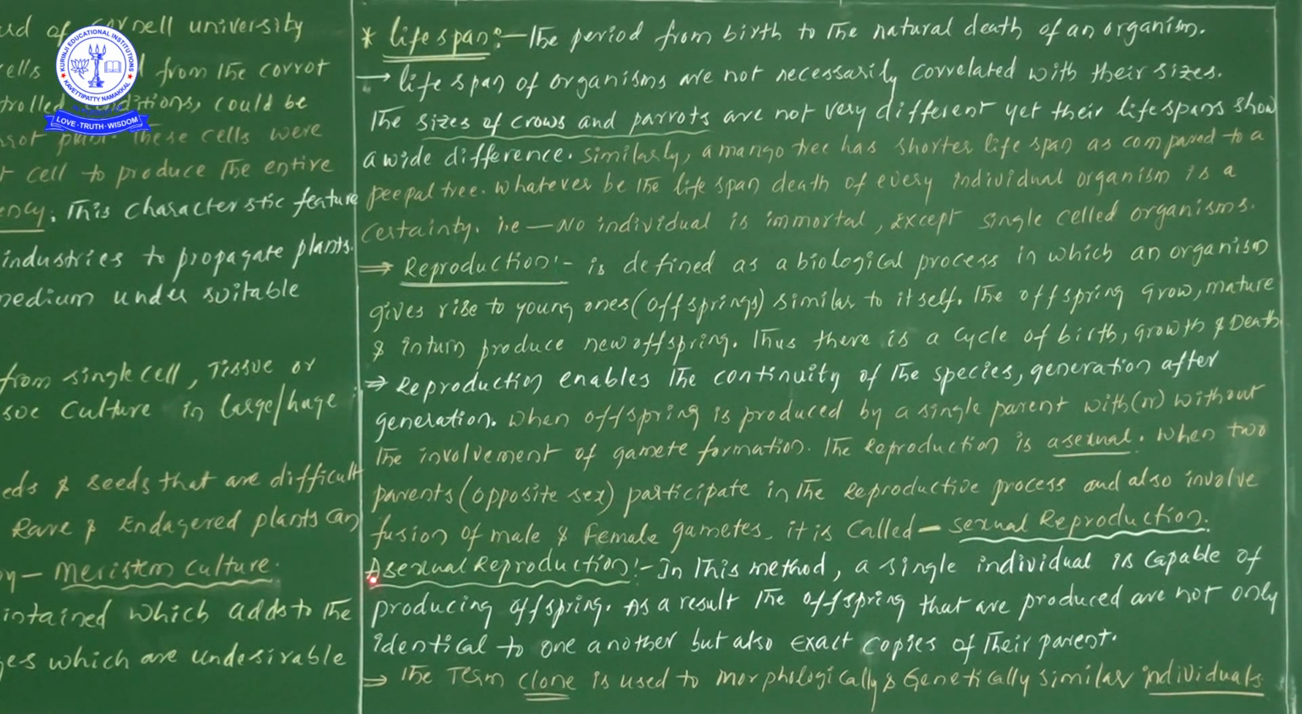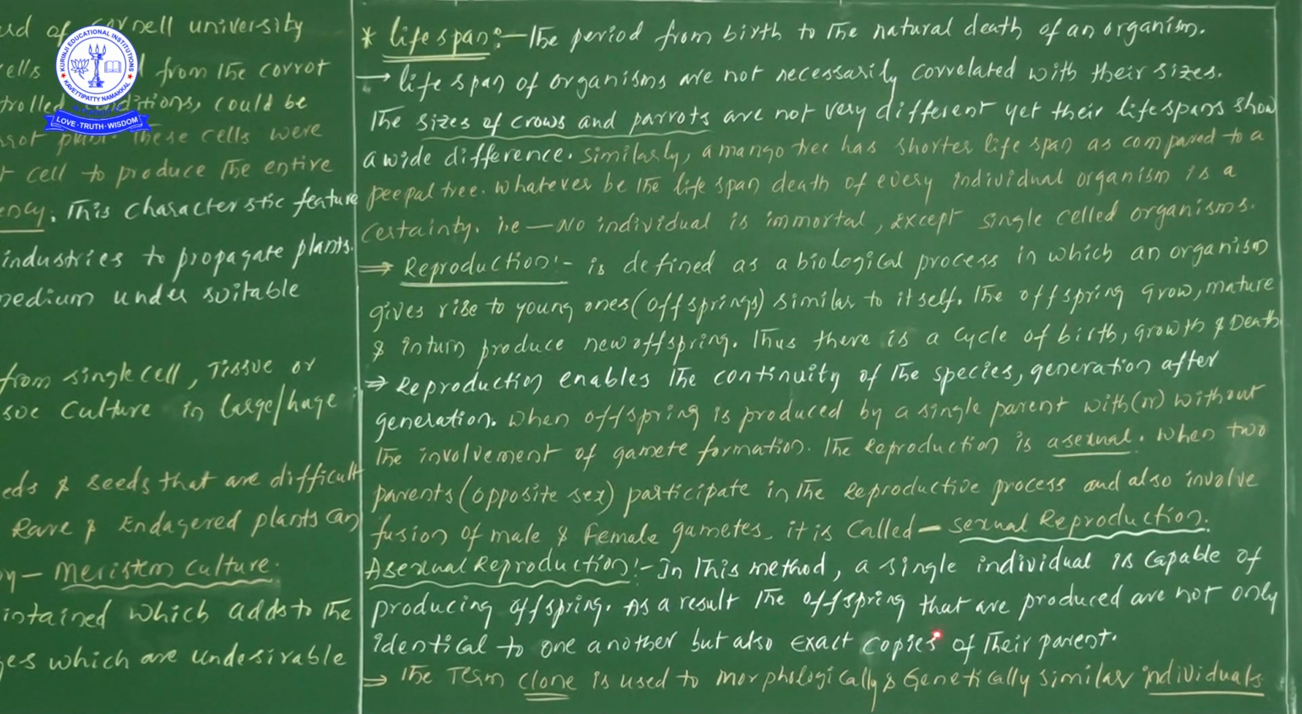Right, now let us start to learn asexual reproduction first. Here 4 lines are there. Let us discuss these 4 lines. In this method, a single individual is capable of producing offspring. As we have seen, in asexual reproduction only one parent, one individual, is involved. Even though only one individual is involved, that individual is capable of producing offspring.